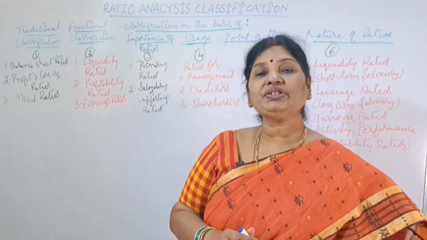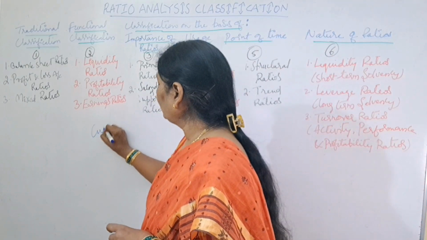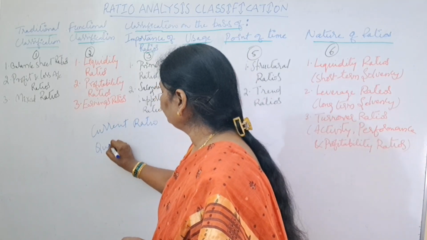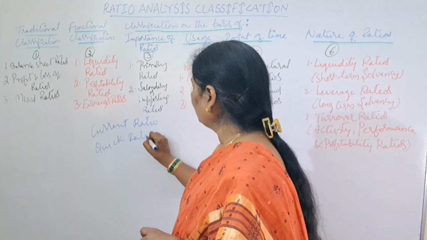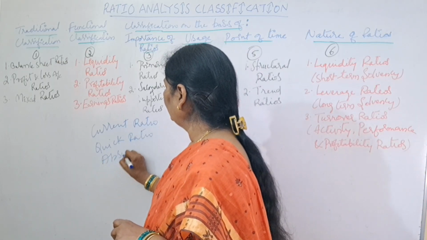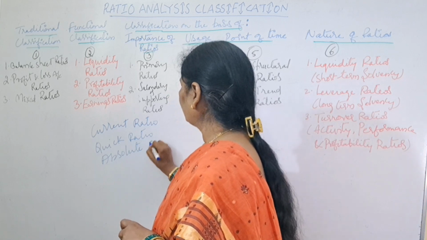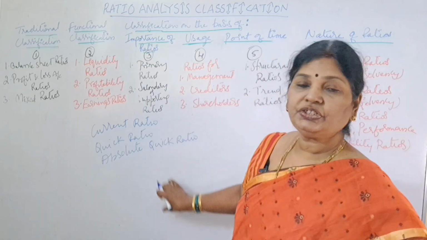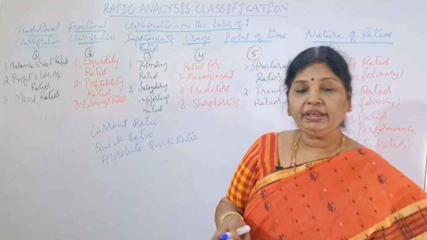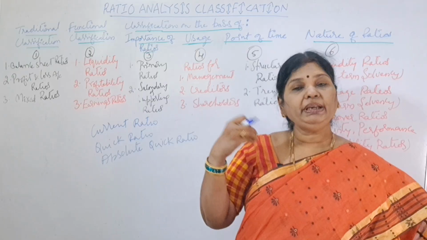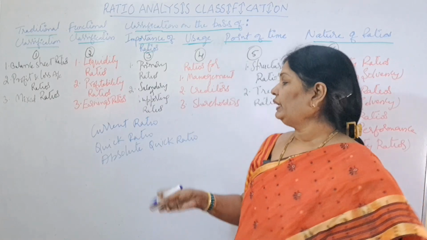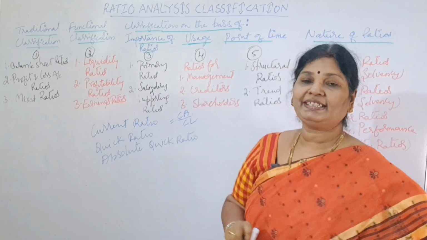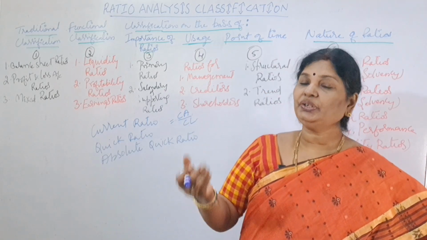So what are those liquidity ratios? Current ratio. Next, quick ratio. Next, we'll also prepare absolute quick ratio. So these three ratios will tell us whether the company is having ability to repay all its current liabilities. So in current ratio, what you will check? You will check current assets by current liabilities. Means what are your current assets and what are your current liabilities.